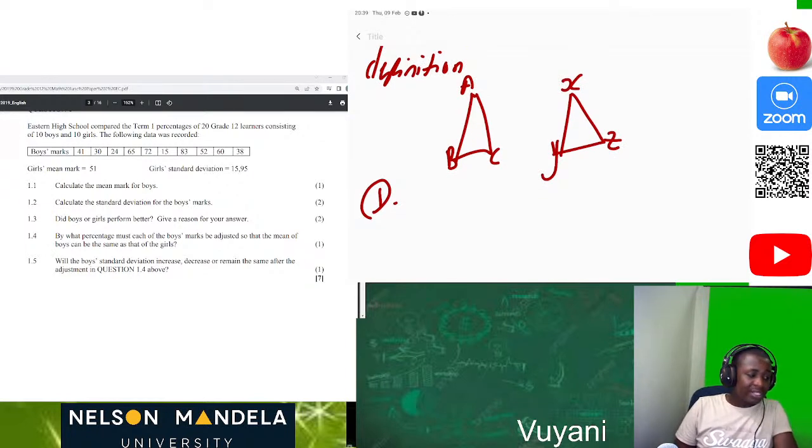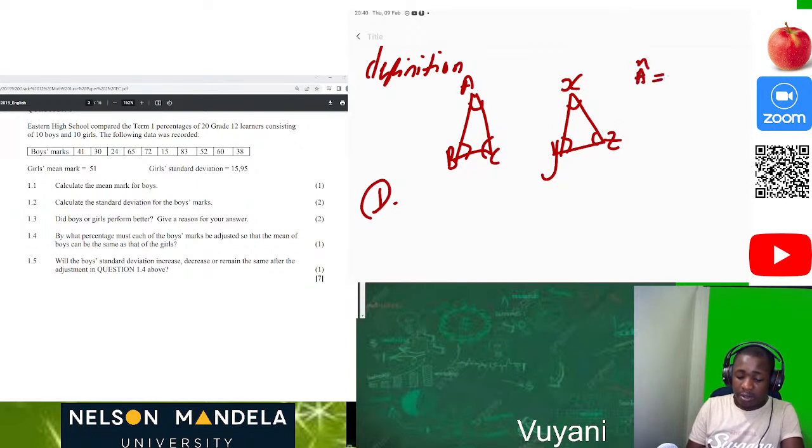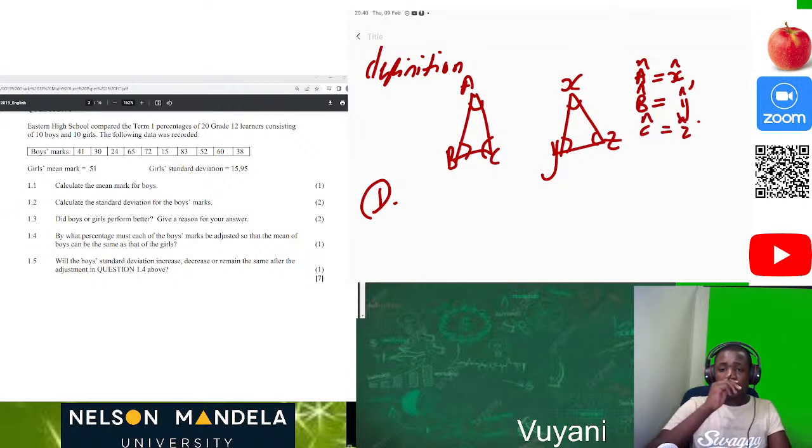So we can see that corresponding angles are equal, which means this angle A is equal to this angle X, then this angle B is equal to this angle Y, then this angle C is equal to angle Z. Let me just write it. Angle A is equal to angle X, as well as angle B equal to angle Y, as well as angle C equal to angle Z. So that's something which we are considering. So the corresponding angles, they are equal to each other.